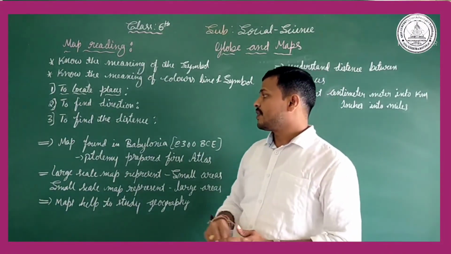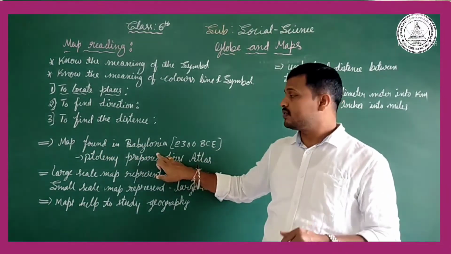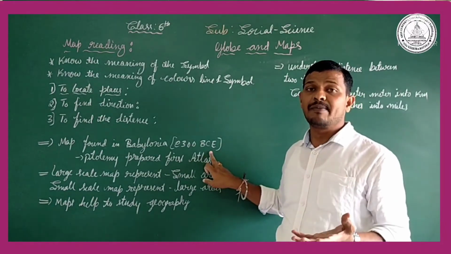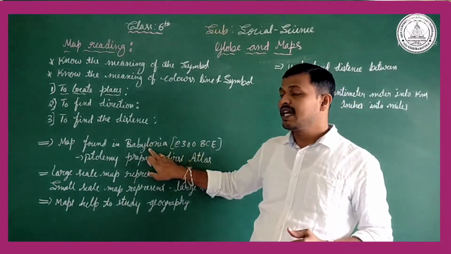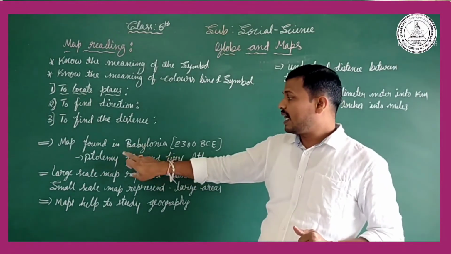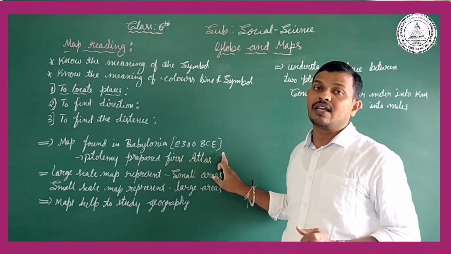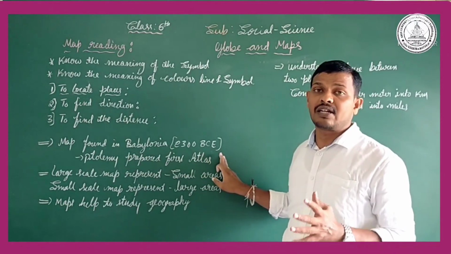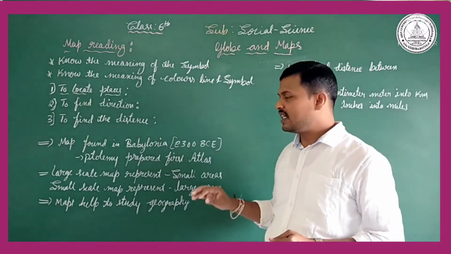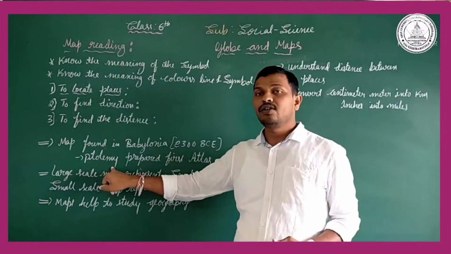So this kind of map was found in Babylonia before 2300 BCE. Before 2300 BCE, we found these kinds of maps, and one of the important astronomers, called Ptolemy, prepared the first atlas. We already know about the atlas. Atlas means maps bound in a book. That is called an atlas. This first atlas was prepared by Ptolemy.